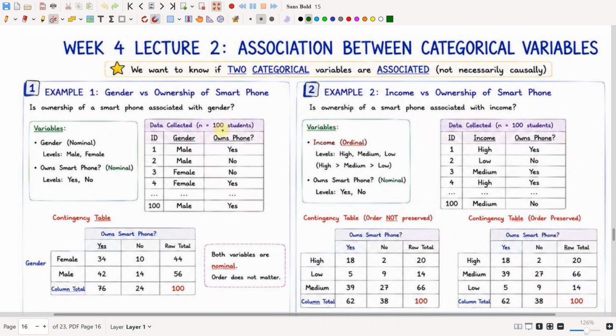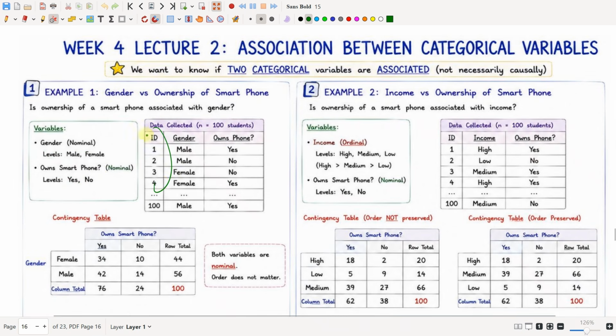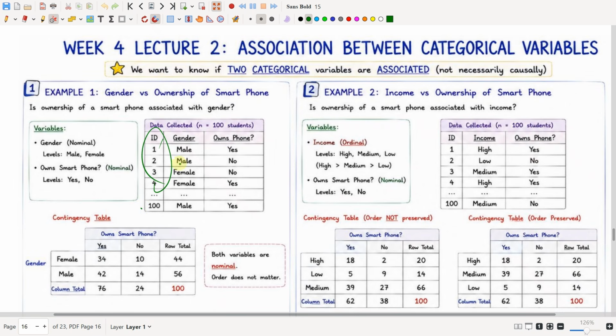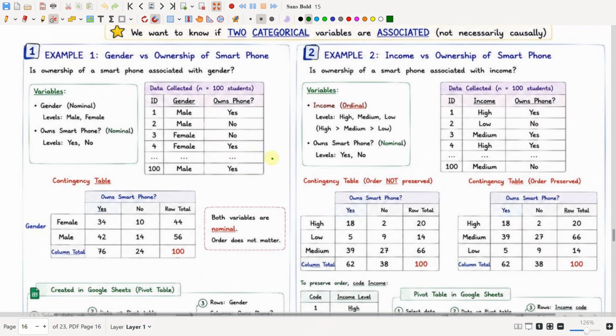The data collected is for n equal to 100 students, with ID from 1 to 100, and the gender will be male, female, female, female, and so on, according to the gender. Owns phone will be yes or no. So I'm going to draw a contingency table like this. One factor is gender and the other factor is owning a smartphone, where the levels are female, male, and yes or no. If we get a female who owns a smartphone, we have to put the count here.